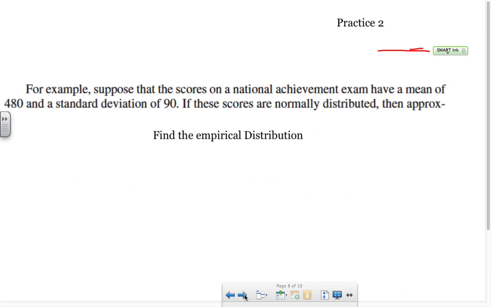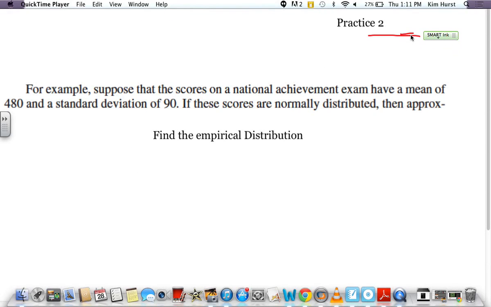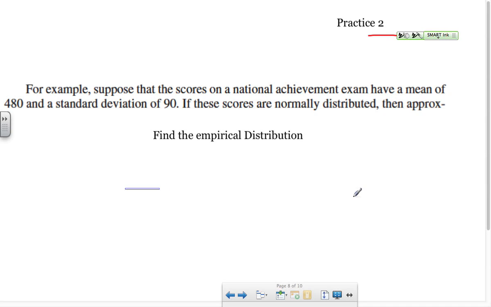All right, so this one, I ask specifically for you to give me the empirical distribution, meaning I want you to set up the chart like this. I want you to put the mean in the middle. I want you to go 1 standard deviation, 2 standard deviations, 3 standard deviations, and show me the percentages as well. If you need to go back to the definition at the beginning, you can. So go ahead, pause the video, do the problem.